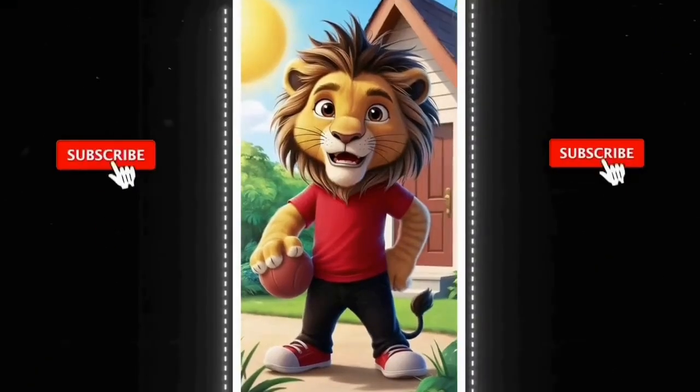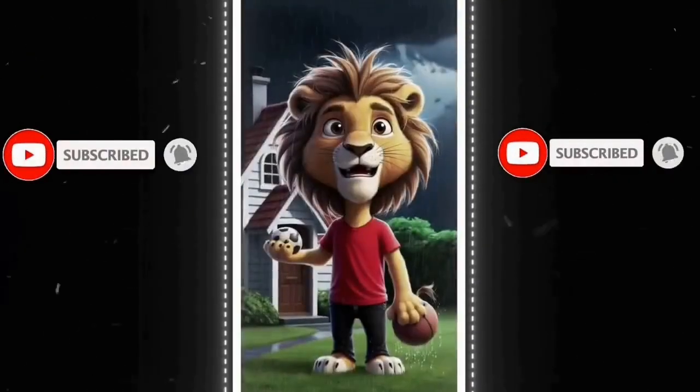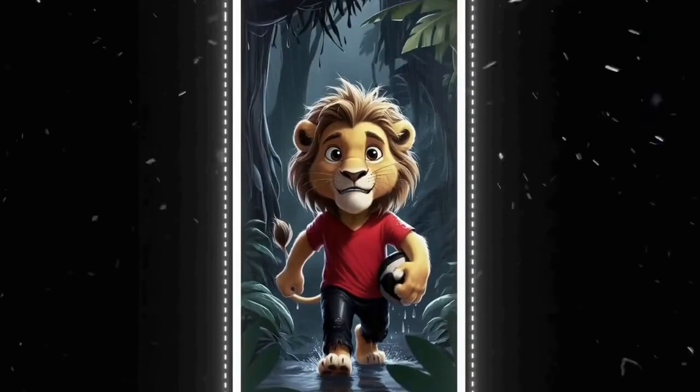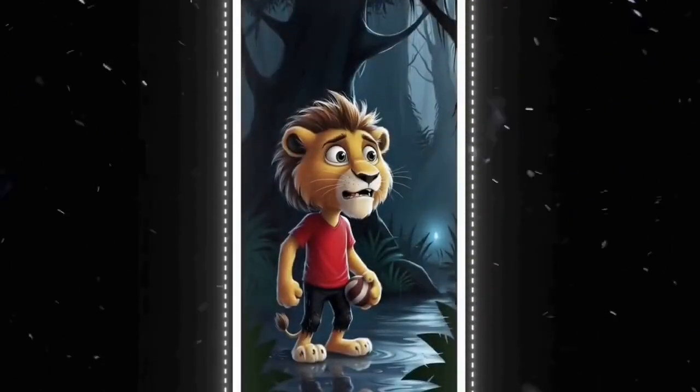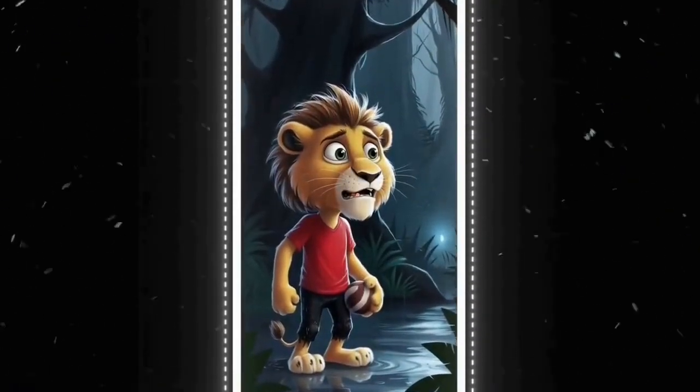Today Sheru was going to play with his friend, but suddenly clouds gathered and it started to rain heavily. Quickly passing through an old forest path near his home, Sheru heard a strange sound. He thought, what could this be? As he slowly moved deeper into the forest, he sees...